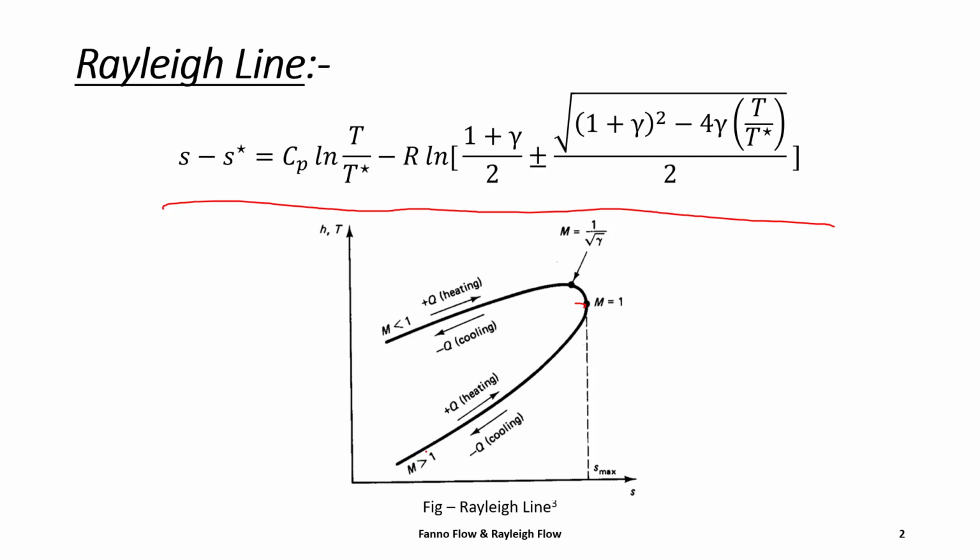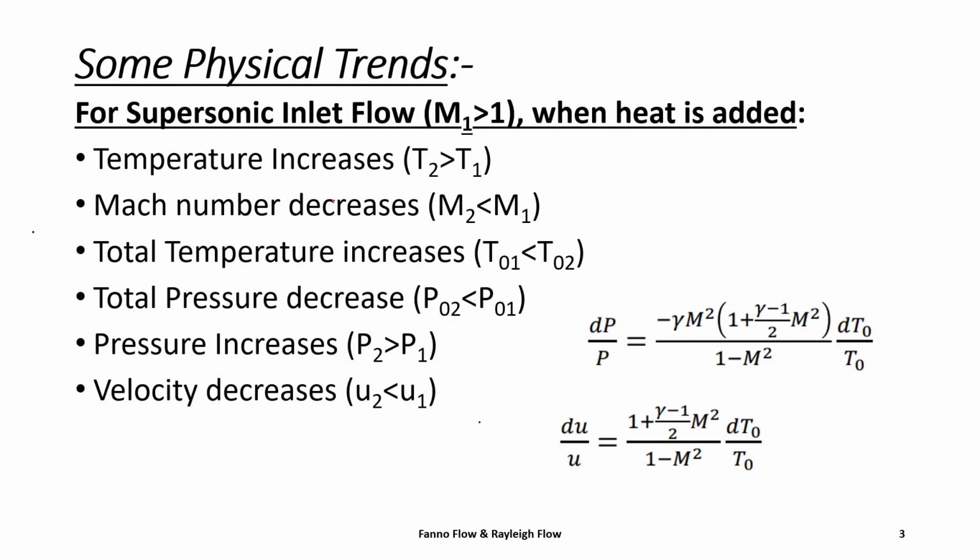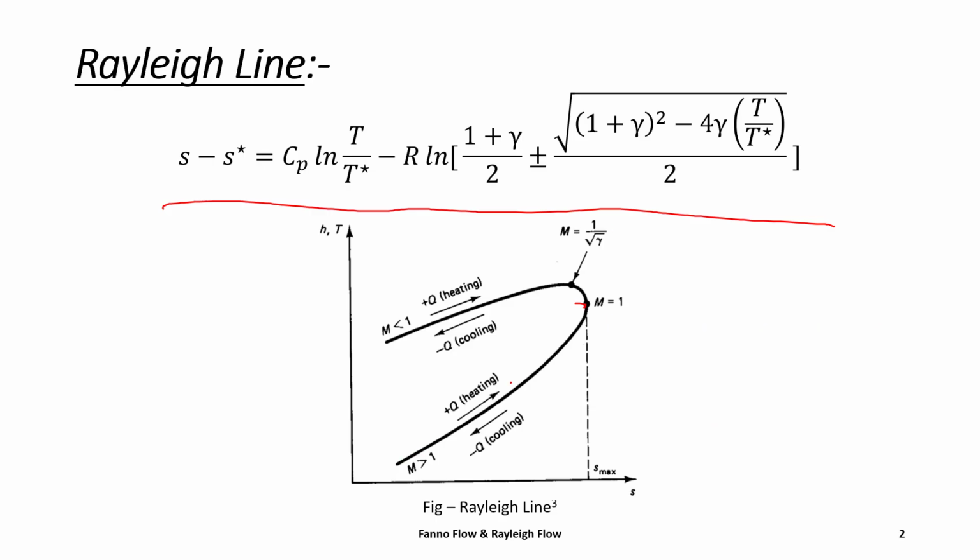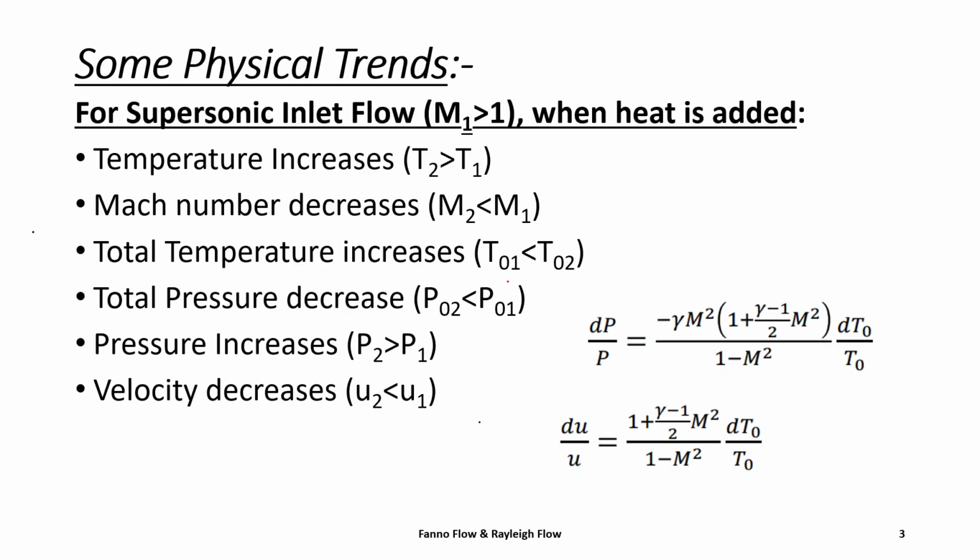Temperature will increase for the supersonic flow always, and for the subsonic flow, temperature will increase till Mach number equal to 1 by root gamma, and it will start decreasing after that till Mach number equal to 1. So these are some physical trends related to supersonic flow when heat is added. We have seen that temperature always increases for supersonic flow when it is heated. In cooling, all these results will be opposite.